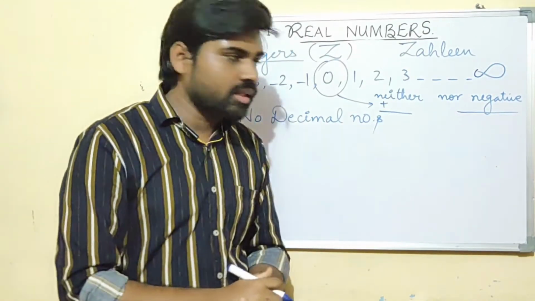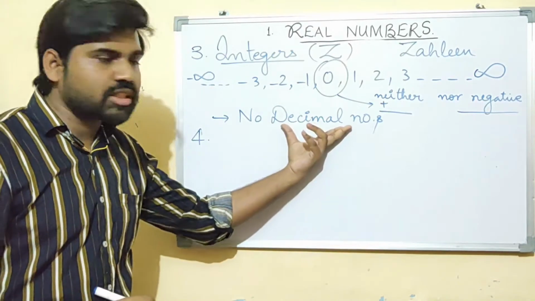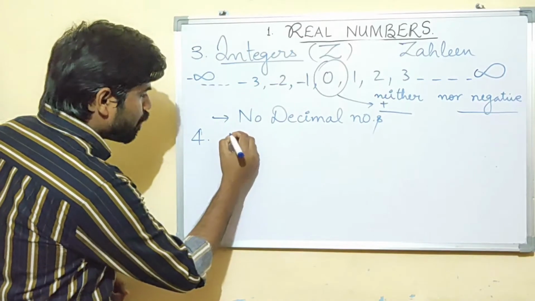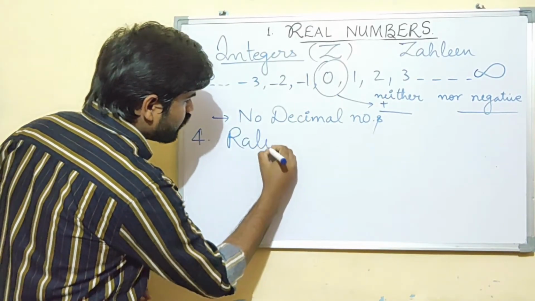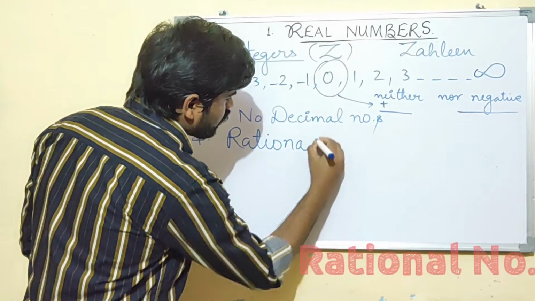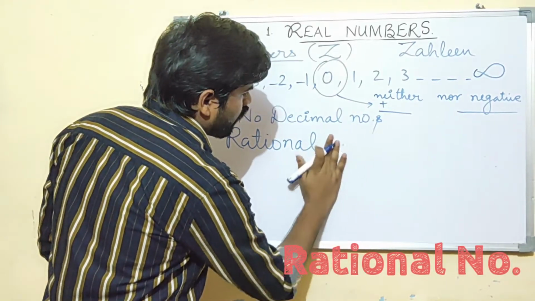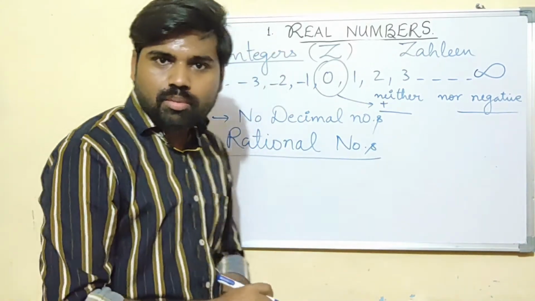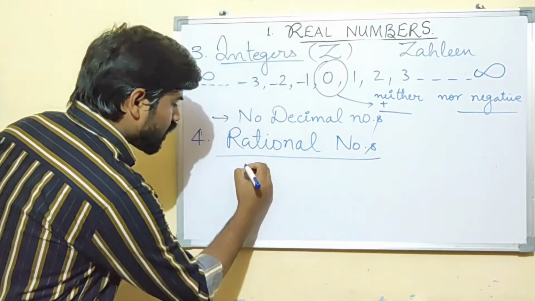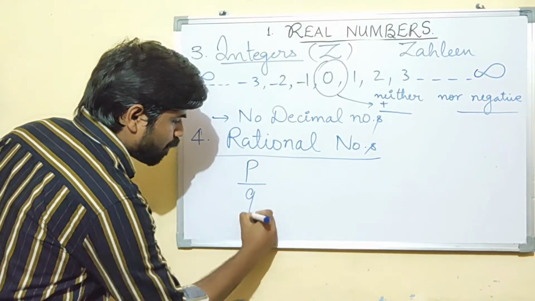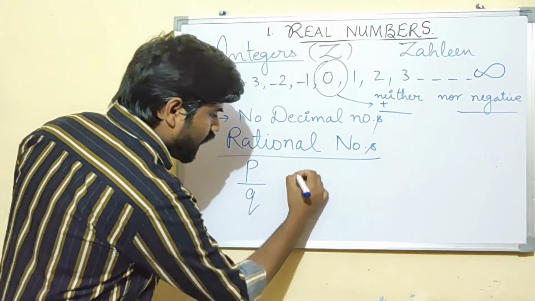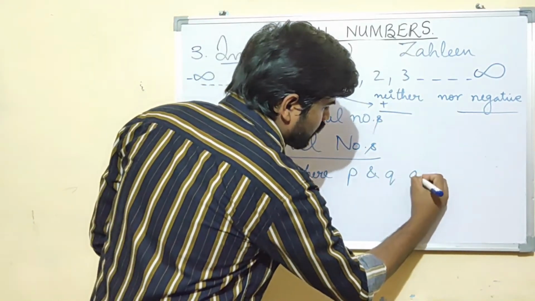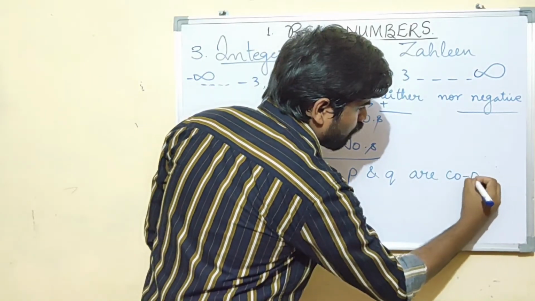Now let us see a fourth type of number. Why would we need another number? Because we don't have decimal numbers in the integers, right? This very important number, which you might have studied in your 9th standard, is rational numbers. What is a rational number?